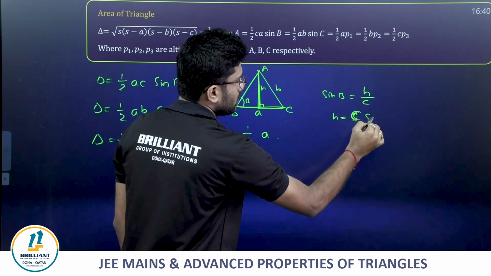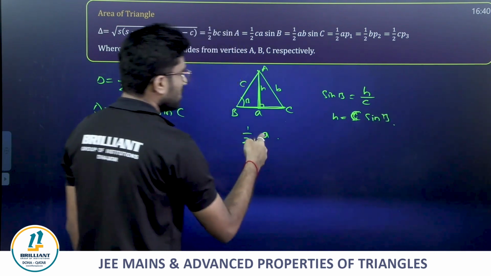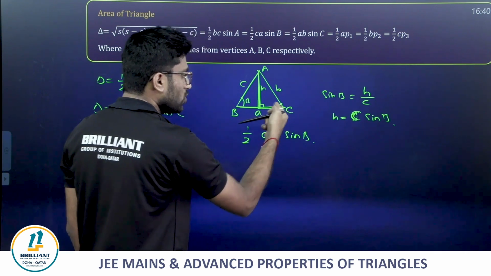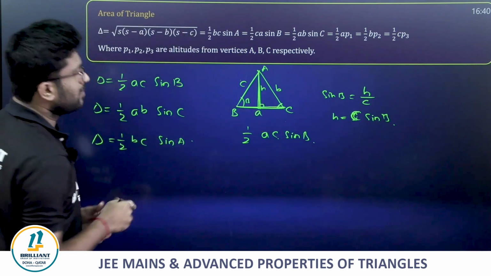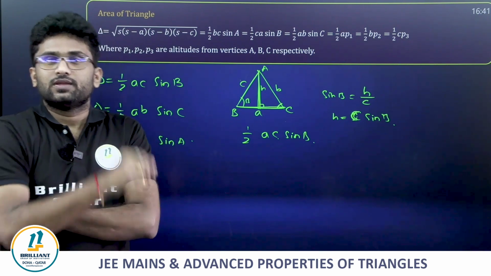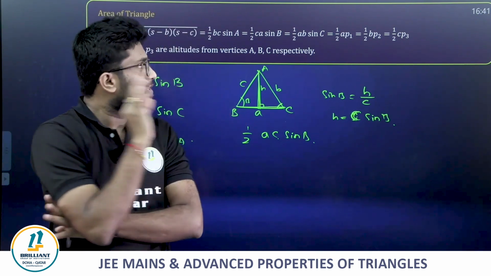Now that's it. That is nothing but half AC sine B. If you are taking in terms of this, then you will be getting half AB sine C. I hope it is clear, guys. Here the proof is not so important, but just do understand.